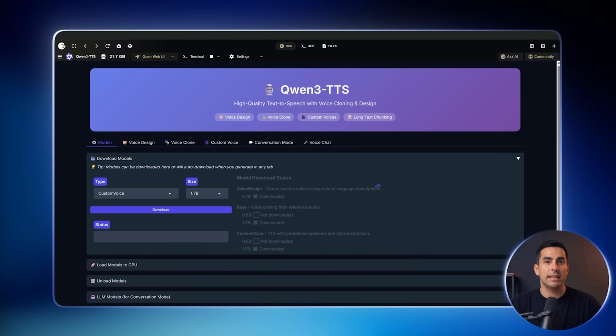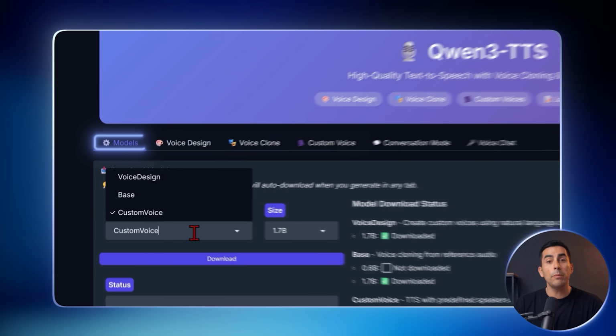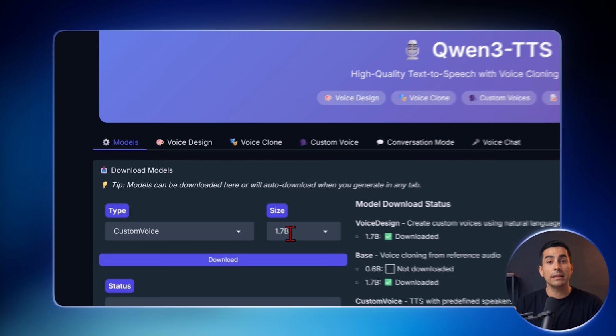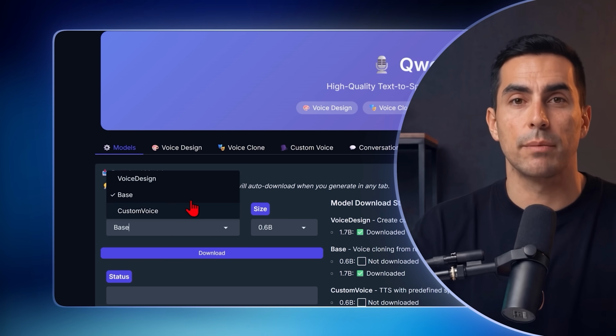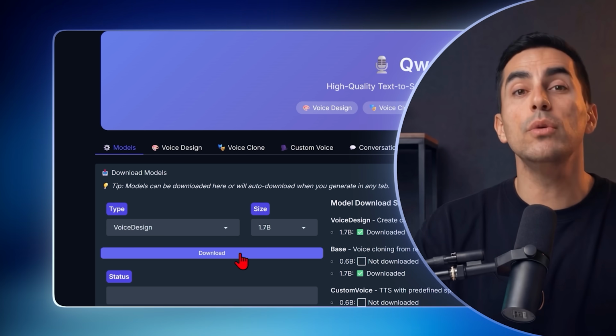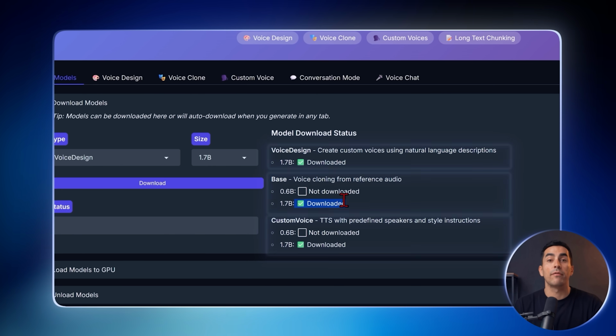When Qwen 3 TTS opens, you'll see 3 options. Before using them, go to Models, open each of these sections one by one, and click Download for each one. I always recommend choosing the most powerful version your computer can handle, although later I'll show you another option that requires no installation. Once everything is ready, you'll have 3 modes.